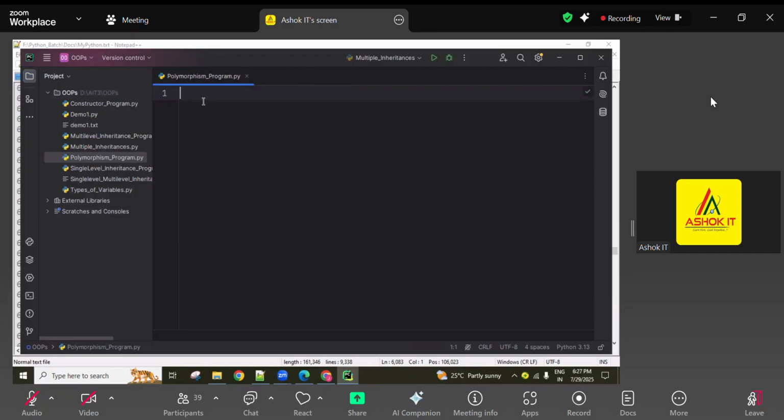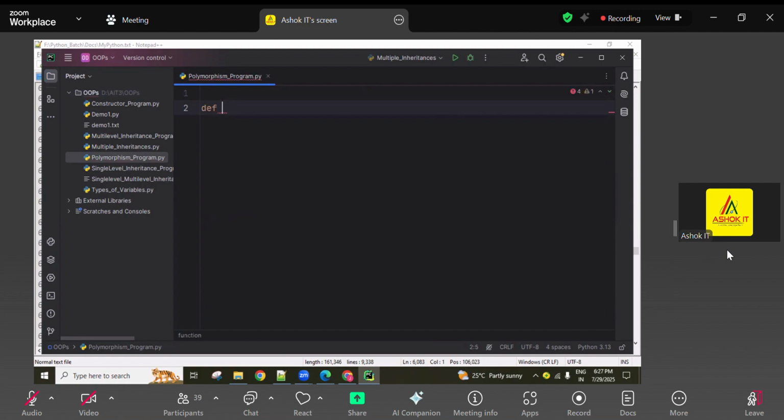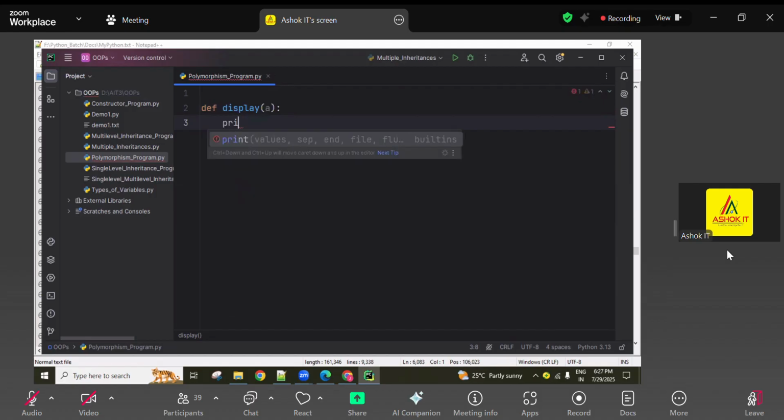Now here I want to create one function with the name display, with just one input, and I want to print the value of a.